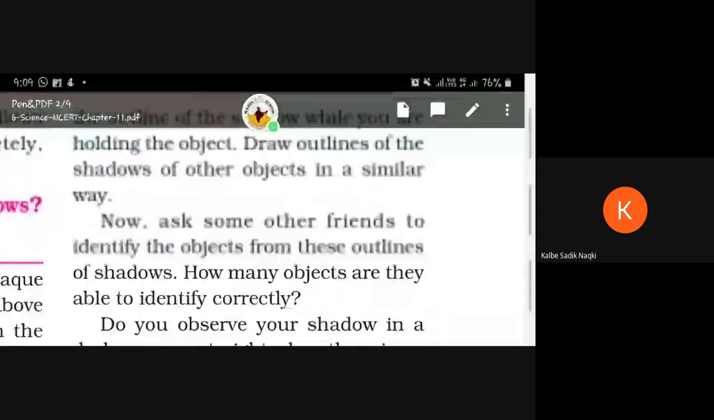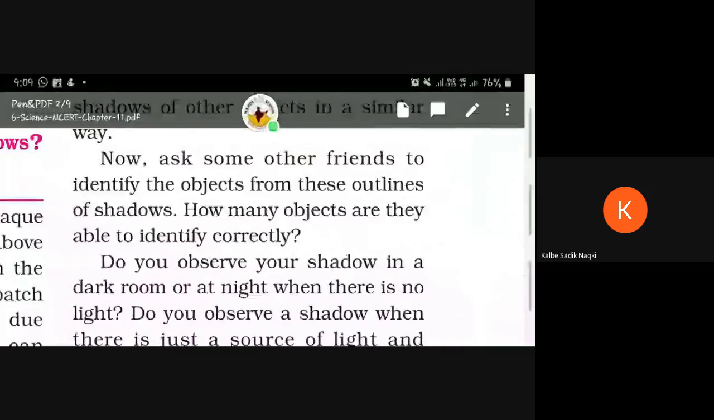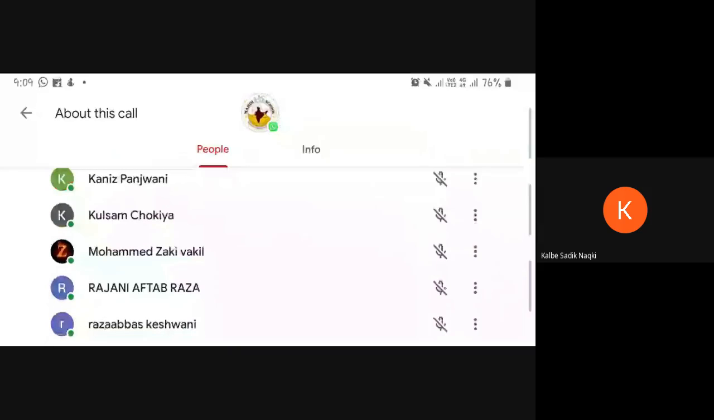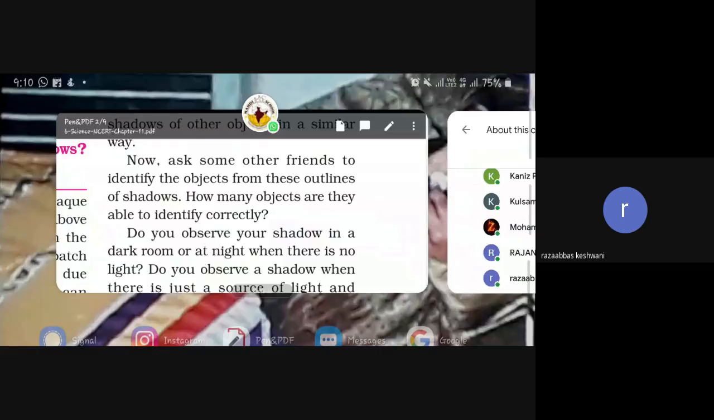Yes, continue, beta. I want Raza Abbas Keshwani to open the microphone. Raza Abbas Keshwani, open your microphone, beta. Yeah. Start reading.